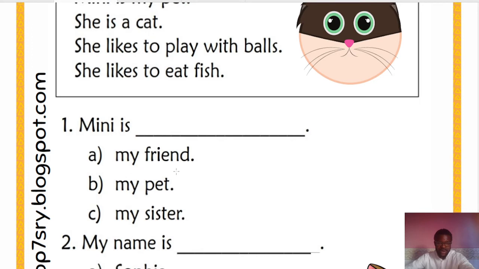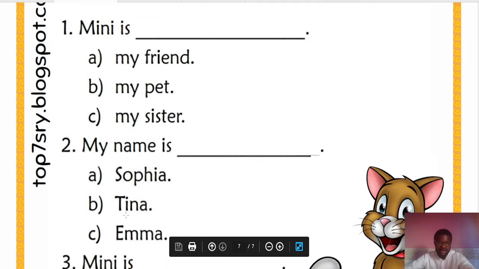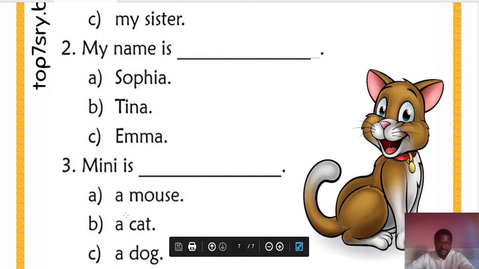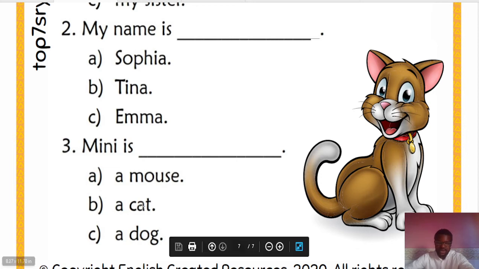Minnie is my friend, my pet, my sister. My name is Sophia, Tina, Ima. Minnie is a mouse, a cat, a dog. Don't forget about singular and plural. I'll be taking you over to the workboard section where we'll look at some singular and plural forms of our nouns. And remember, the plural for mouse is what? Mice. This one, cat, will become cats with s. Dog, dogs. A dog means when it is only one.